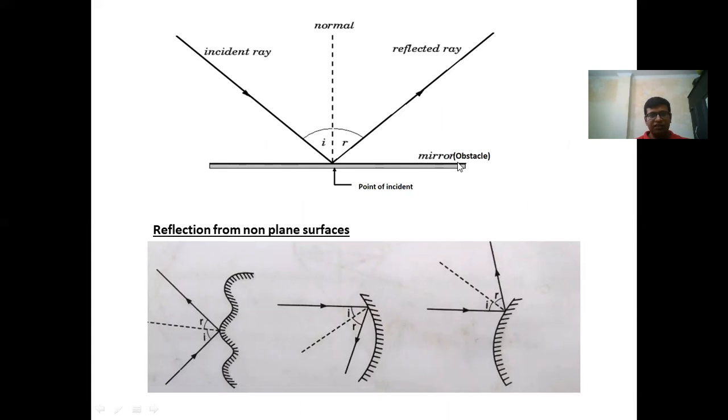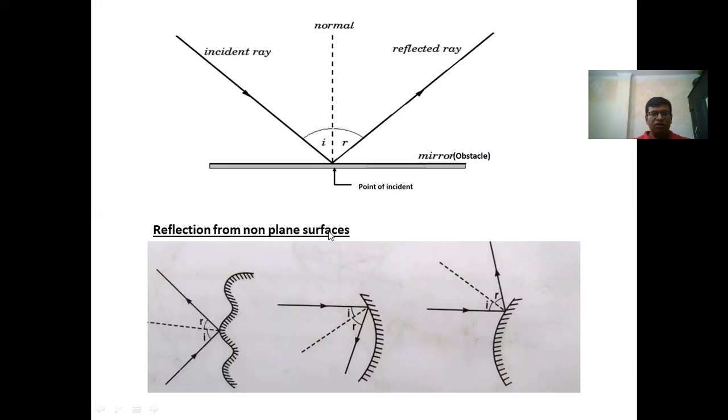So I've drawn a plane mirror. Light is incident on this surface at the point of incidence. This is the normal and this is the reflected ray. According to the law of reflection, the incident ray is making an angle I with the normal, and the reflected ray is making an angle R with the normal. So I is equal to R. And the second law is incident ray, reflected ray, and normal lie on the same plane. So this is reflection from the plane mirror.